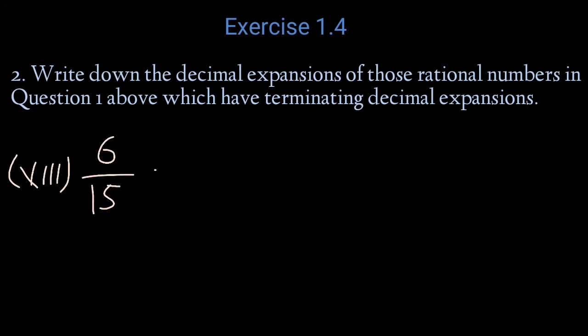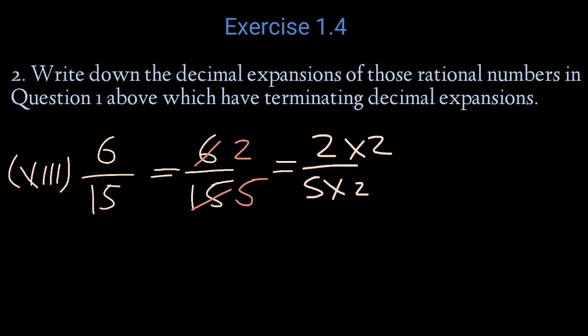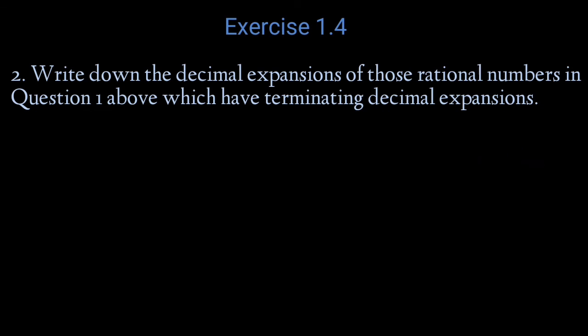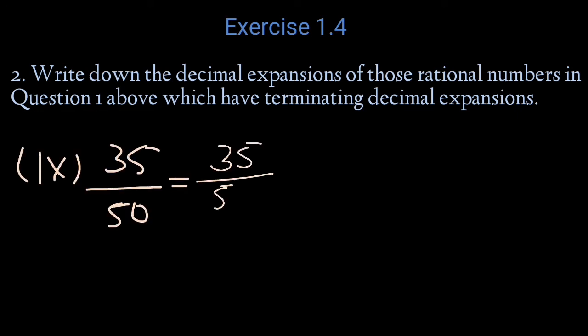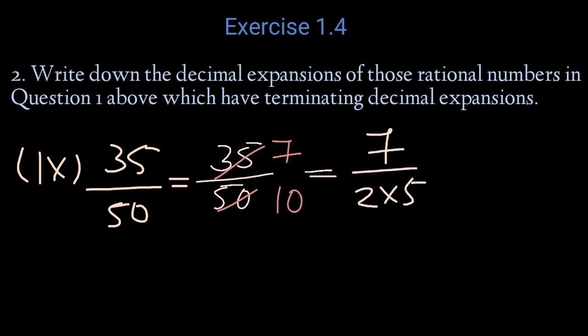Eighth one, 6 by 15. From here itself we can divide 6 by 3 to get 2, and 15 by 3 to get 5. So we get 2 by 5, and we should multiply the denominator by 2. That's equal to 2 into 2 by 5 into 2, equal to 4 by 10, and it's equal to 0.4. Ninth one, 35 by 50. Divided by 5 we get 7 by 10. So 7 by 2 into 5. That's equal to 0.7.